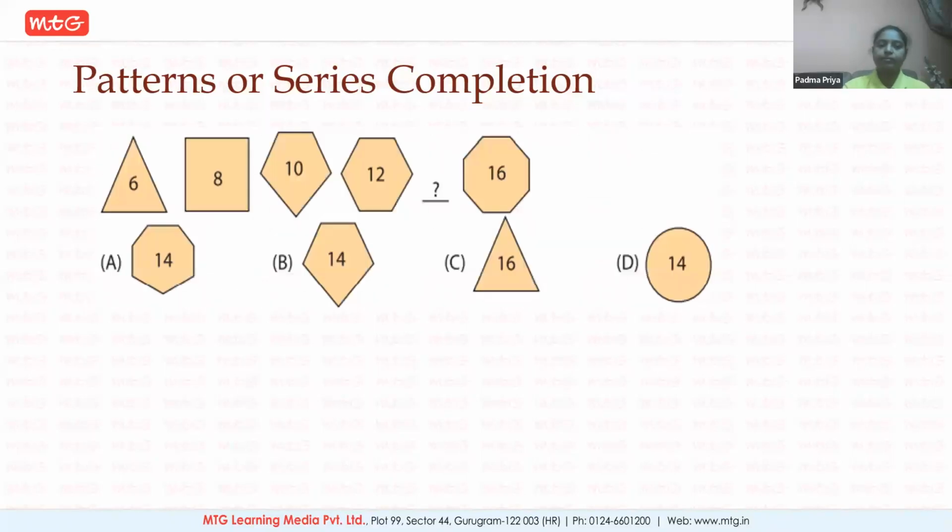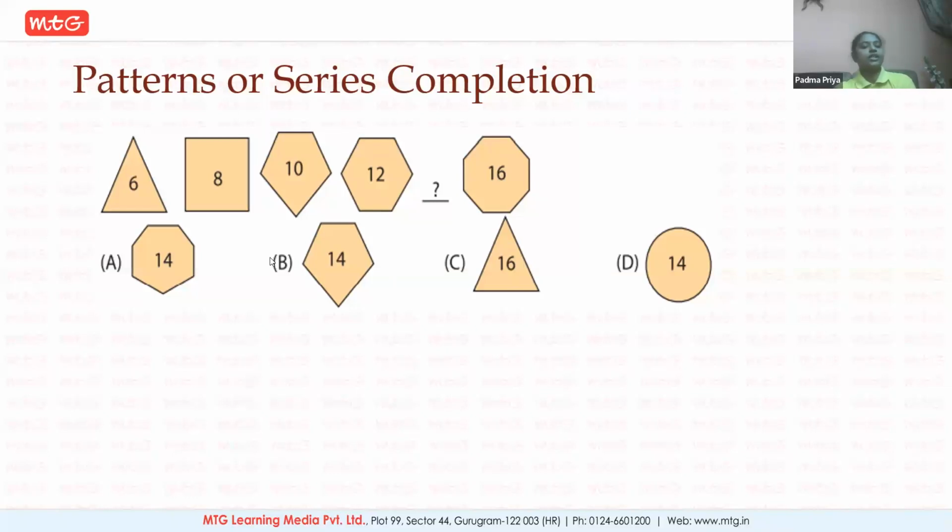Look at this picture. This is a pattern completion. Sorry, the moment I start the questions, I know that I'm going to get this type of chats. So please do not ask me to give you a chance to give the answer. I'm not going to, because I am not taking up the class. I appreciate it if you give the answers in the chat box. Yes, many children started giving me the options. I appreciate it, but always see that it is just a demo to show you how the program is going to be.